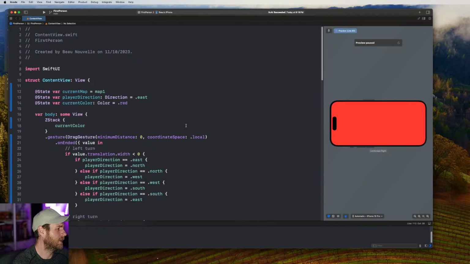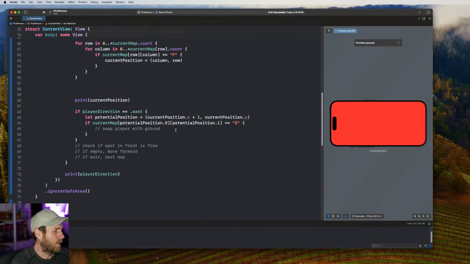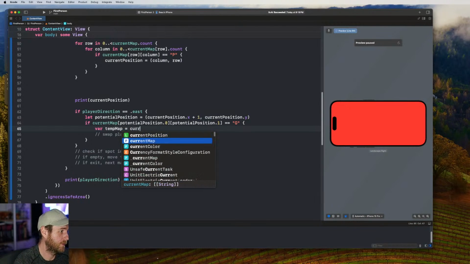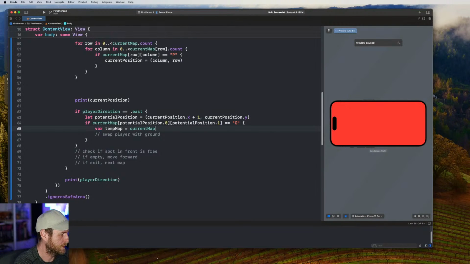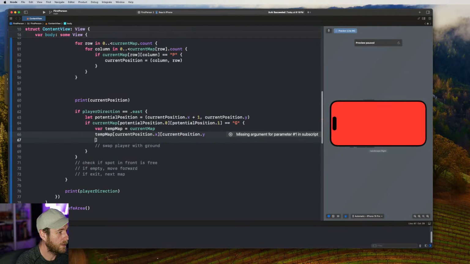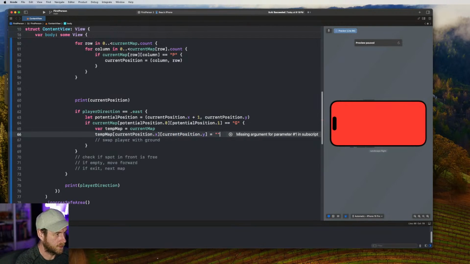So what we need to do, this is just going to add more code, right? So we got to go temp map equals current map. I'll have proper names for this stuff later. And then we can say temp map this position here where the player is, current player position. So we say current position dot x, current position dot y. It now equals G, right? Or whatever was there before.